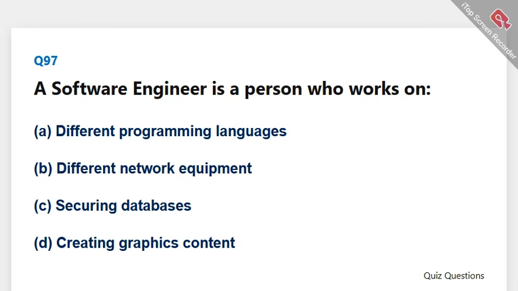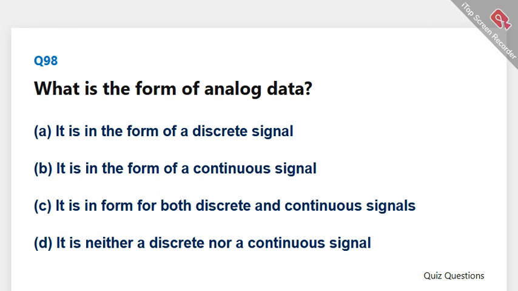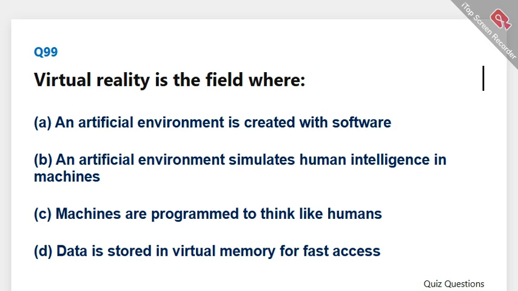A software engineer is a person who works on. The correct answer is A, different programming languages. What is the form of analog data? The correct answer is B, it is in the form of a continuous signal. Virtual reality is the field where. The correct answer is A, an artificial environment is created with software.